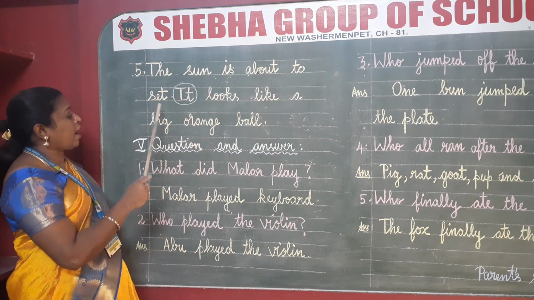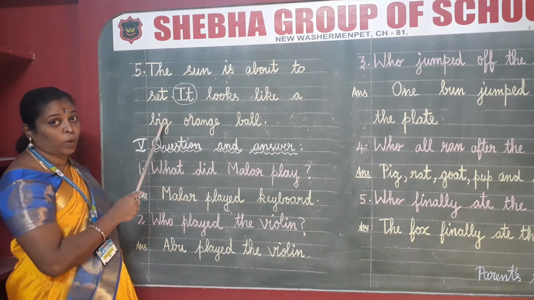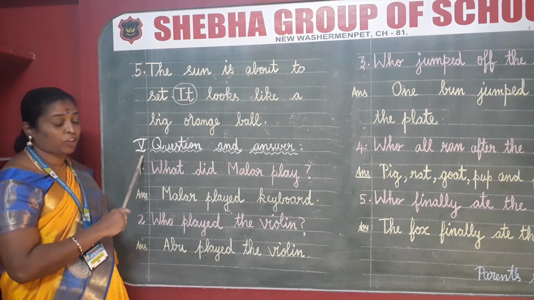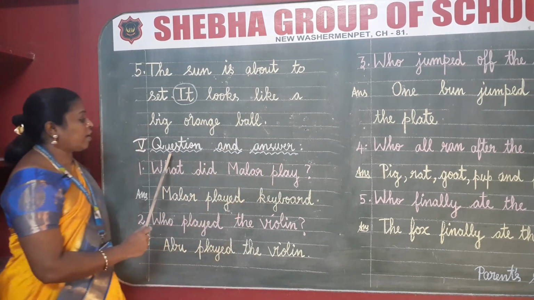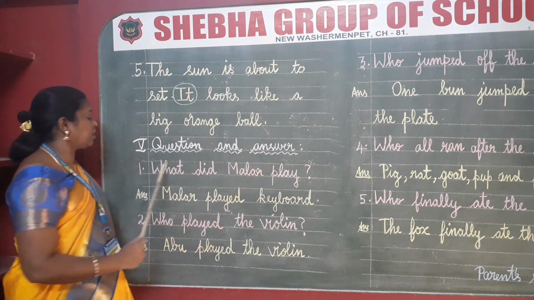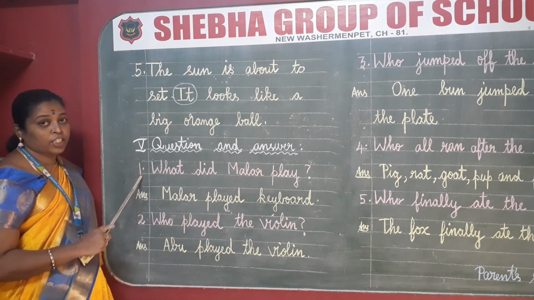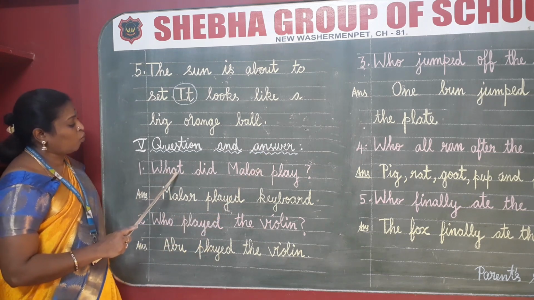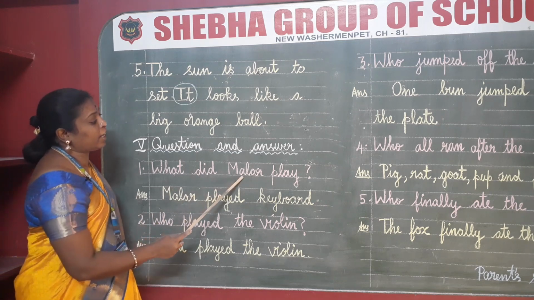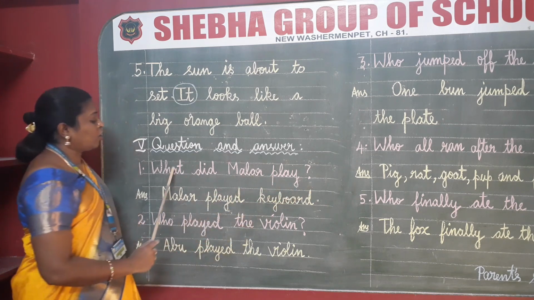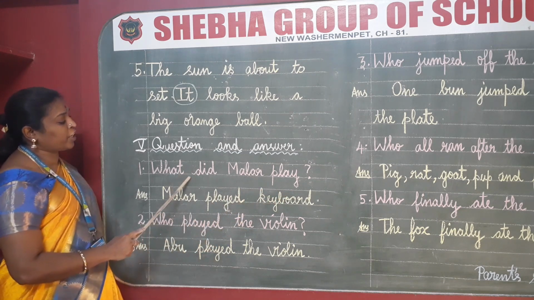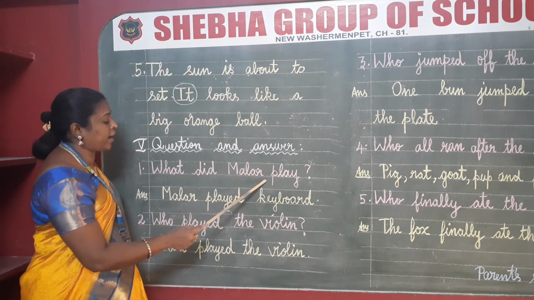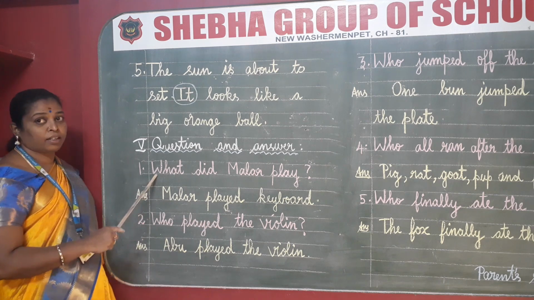Okay, students. After finishing the fourth one, you are going to write the fifth Roman letter, question and answer. Write the heading, question and answer, and start writing the first question. What did Malar play? Question mark. You have to keep finger space between each word and write. Start with a capital letter.